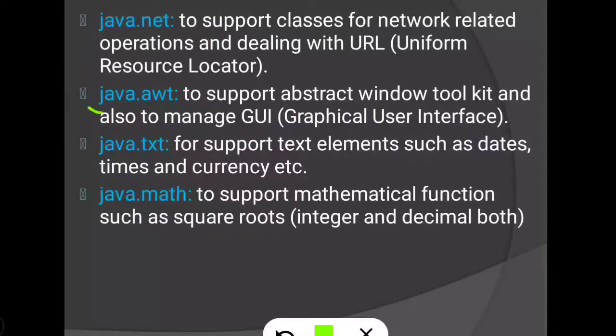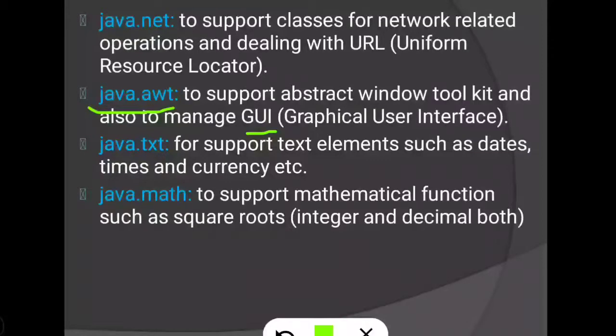That is the address of a website. Next is java.awt. AWT means abstract window toolkit. It is used to support the abstract window toolkit and also to manage GUI, graphical user interface. When we develop any GUI related program, this package we will import when we work in abstract window toolkit.